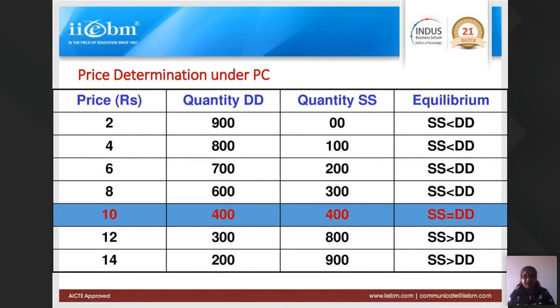Then price determination under perfect competition. Price, quantity demanded, quantity supplied, and equilibrium are given here in the table. And you had done one example of this type. We were doing supply analysis. I can also show you the supply analysis. One second.